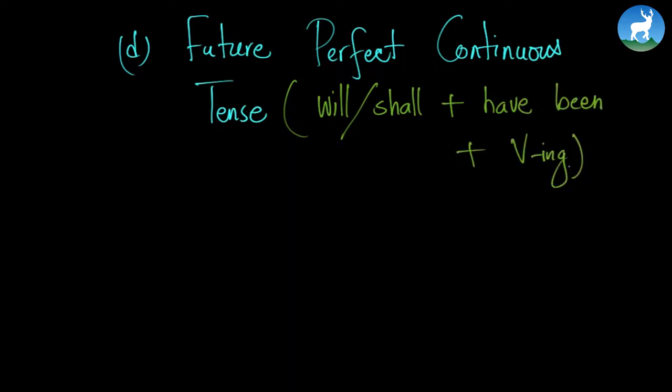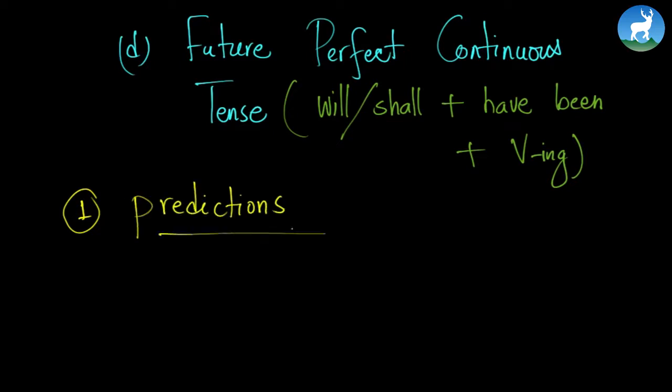Now we were talking about future. Whenever we are talking about future, we should know that when we know about the future, we normally use the present tense, right? But we are not talking about present tense. We are talking about predictions. So whenever we are making predictions, we use the future tense.